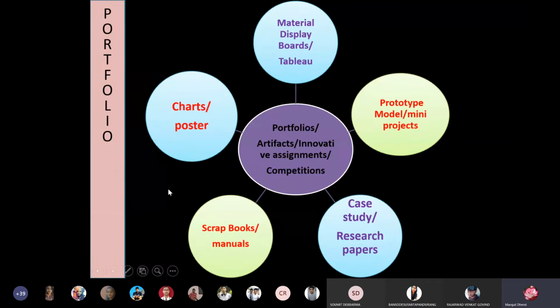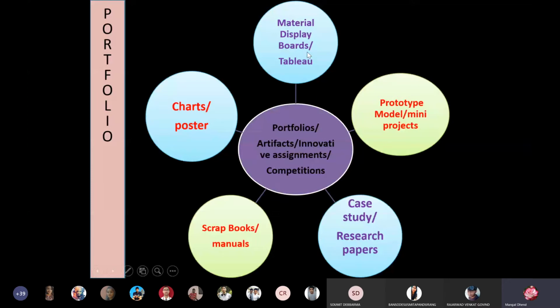So what can be portfolio for other subjects? Suppose you don't have part B or for other subjects, then portfolio means your innovative assignments. It can be taken in the form of competitions. So material display board. Suppose for material science, you can make materials on wooden board. You go on writing all the ideas. It is not only just for listening, because you need to think on that and then complete the activities. So just you take a wooden board and just attach some different insulating materials on that, write down their names, prepare their properties and present it on your board. So that is called as display board.